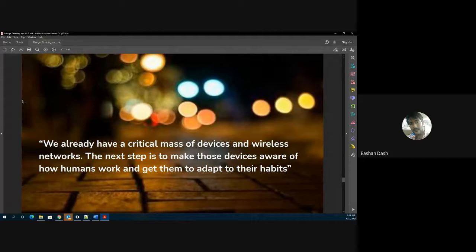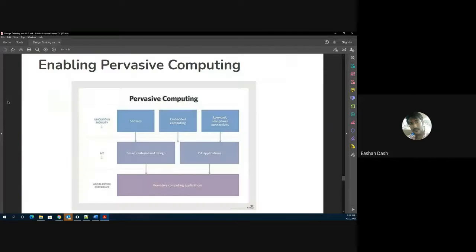Yeah, so this is one very important quote that I want to share with you. We already have a critical mass of devices and wireless networks, correct? So you can say even 10 years back or even 5 years back, we did have all these sensors, we did have all these wireless networks, right? But the most important step is to make those devices aware of how humans work and get them to adapt to their habits, correct? Isn't this the entire concept of the device learning to adapt to human behaviors? So we already had all those devices in place, just that we need to make those devices get to know how the humans operate.